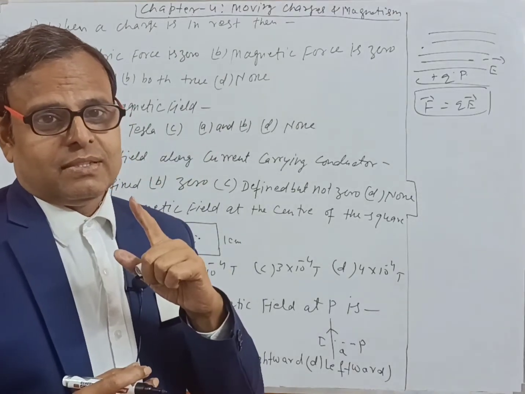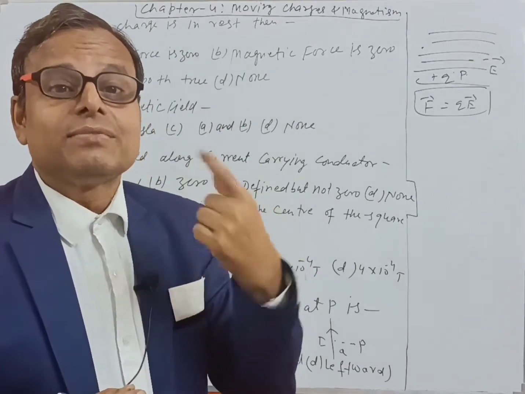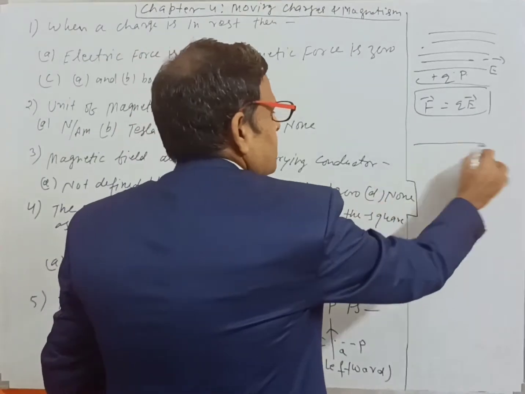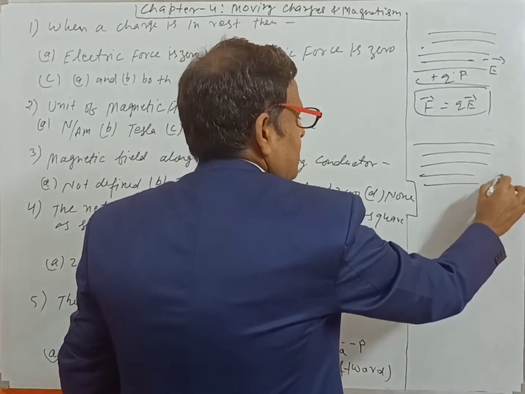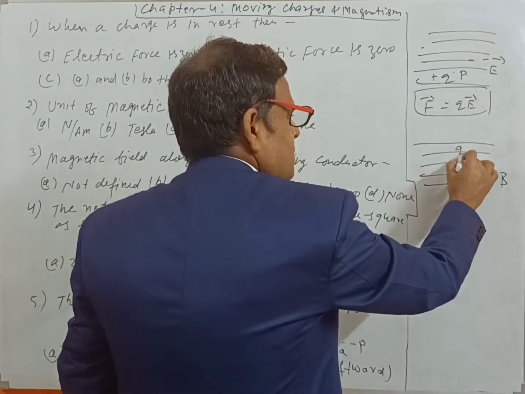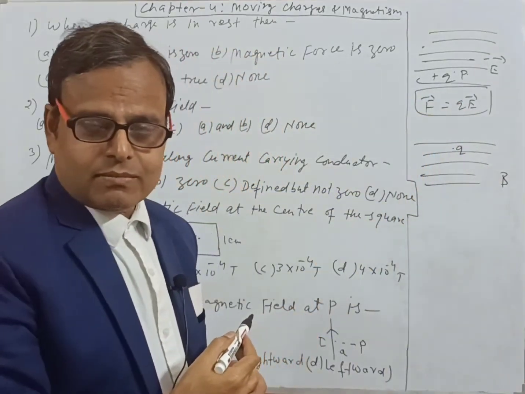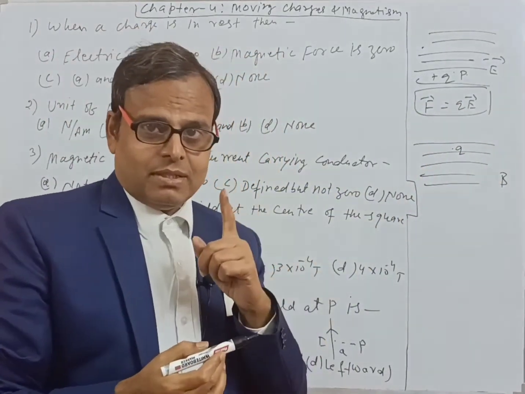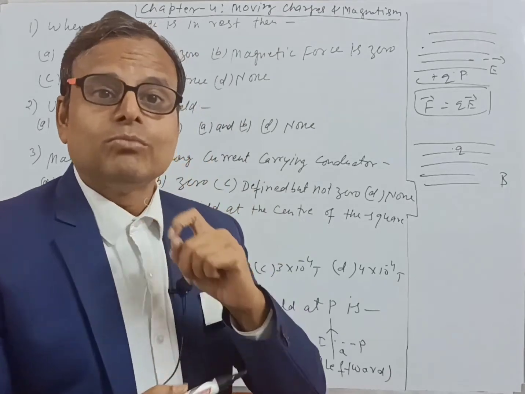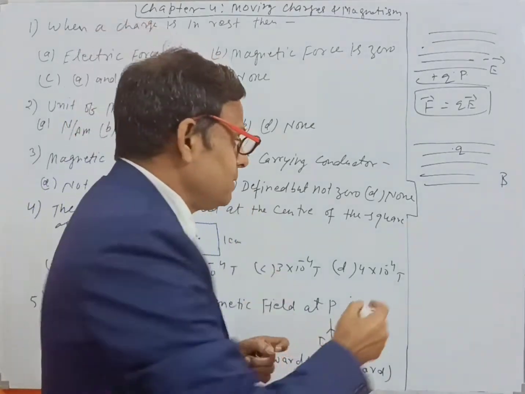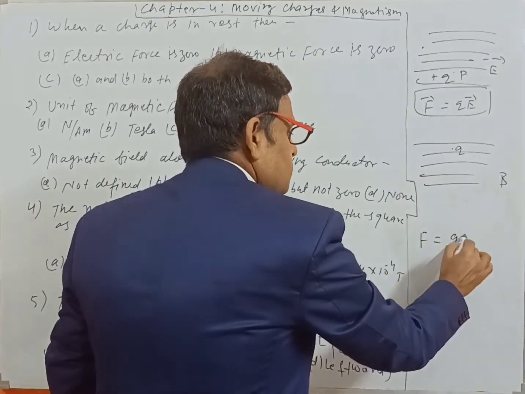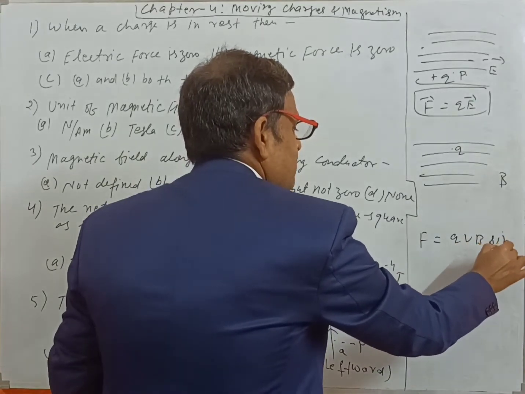But in case of magnetic field, when in magnetic field B a charge Q is kept at rest, then what happens? Recall your formula, force on a moving charge in magnetic field B, that is F is equal to QVB sin theta.